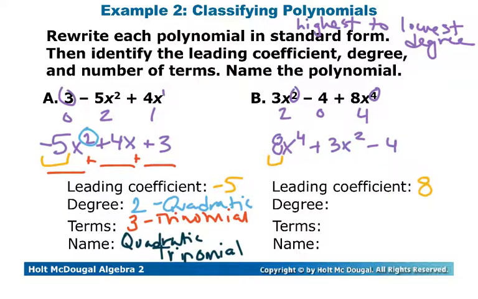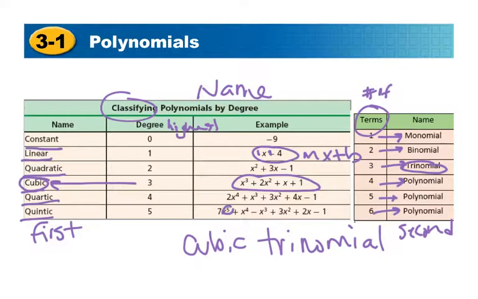Again, when we use that idea of the number way out front, there will be times when they put them in the wrong order, and you just skip to it being a 3. But again, it's the number way out front if it's in standard form. So 8 is our leading coefficient. The degree is going to be 4, that's the highest degree. And from the number 4 for our degree, we're going to end up calling it a quartic.